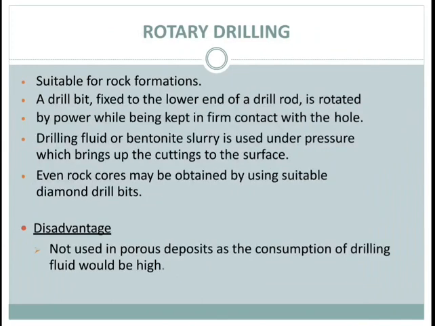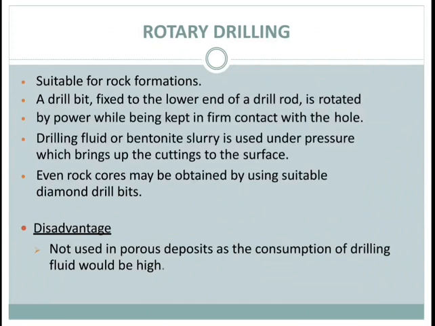Next is rotary drilling. Rotary drilling is a fast method of advancing a hole in both rocks and soil. A hollow drill bit fixed to the lower end of a hollow drill rod is rotated by power while being kept in firm contact with the bottom of the hole.